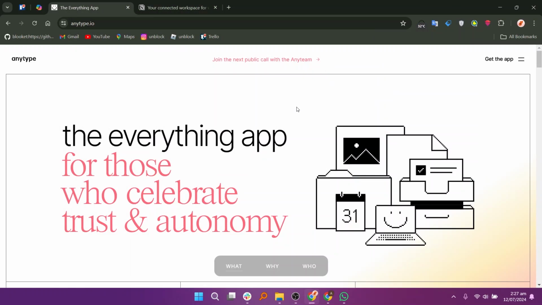Anytype is a new productivity tool that aims to offer a unified and highly customizable workspace for users. It allows users to work offline and data syncs when the user is back online. The tool emphasizes data privacy and ownership, ensuring that user data is encrypted and stored locally. Anytype is open source, allowing developers to contribute. The high level of customization allows users to tailor the workspace.